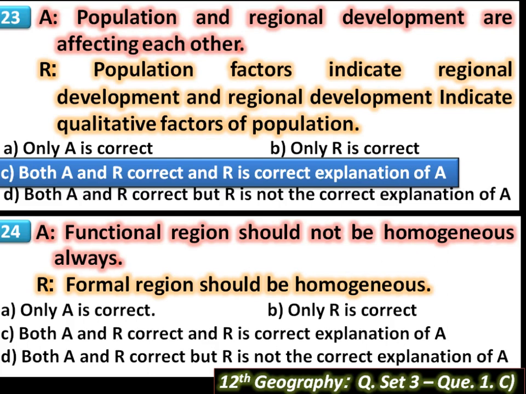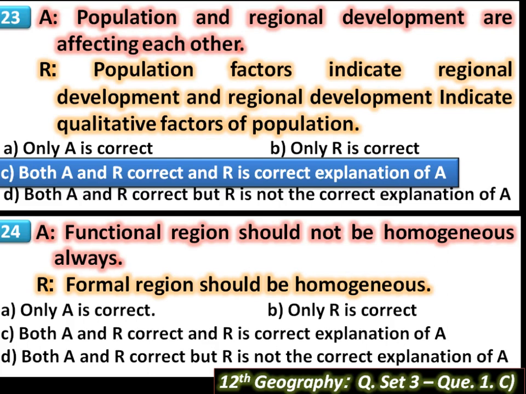Then R: a formal region should be homogeneous. The sentence is also correct because a region which has one or more shared characteristics in common is called a formal region. A formal region is found to be homogeneous and coherent in nature.